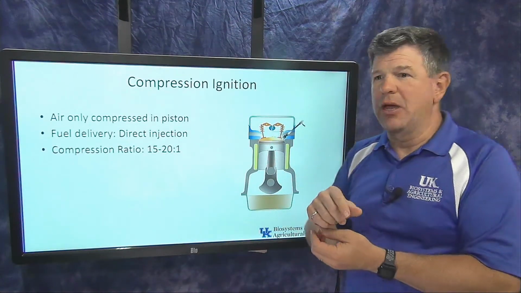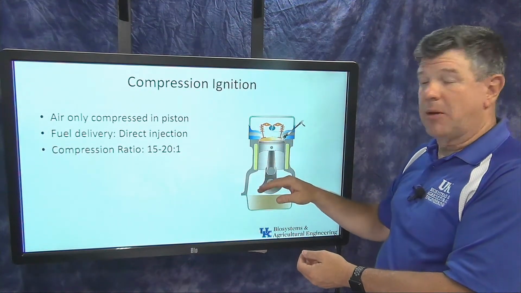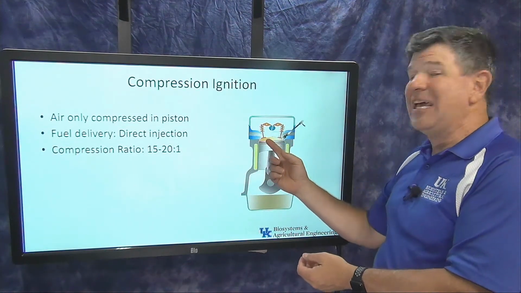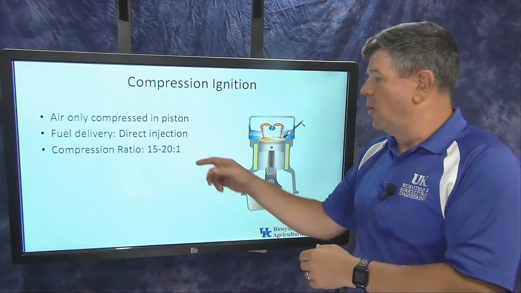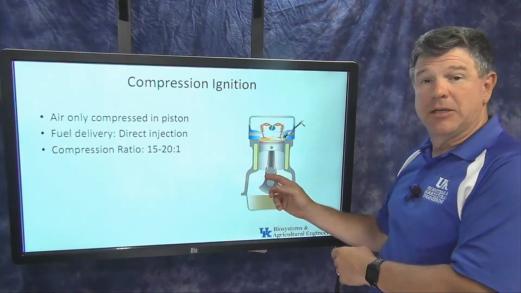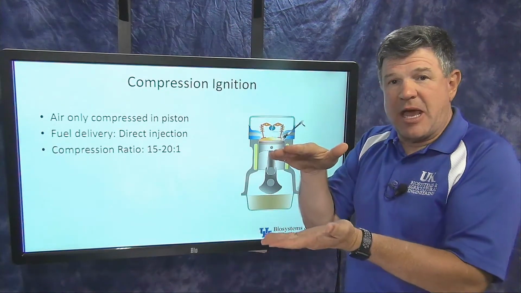So how do we ignite it? So on the intake stroke on this engine, when this piston's coming down, what we're pulling in is clean air, no fuel, just clean air. So we pull the air into the piston at the bottom of the stroke. The piston comes back up. It compresses that air.